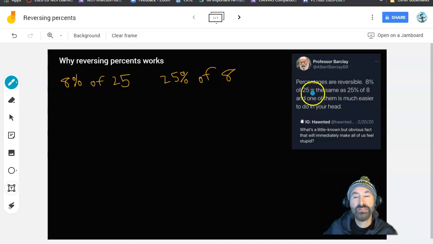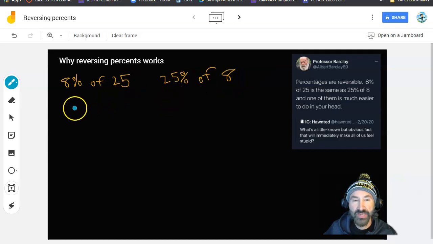Because one of the things that I have a real pet peeve about is that people believe any meme that they see. As long as it's in the form of a picture, whatever words are on it, people believe. I do not like that. I think that we should investigate a meme before we hit like or before we pass it along to others. And this one is certainly verifiable. So is it true that 8% of 25 is the same as 25% of 8?